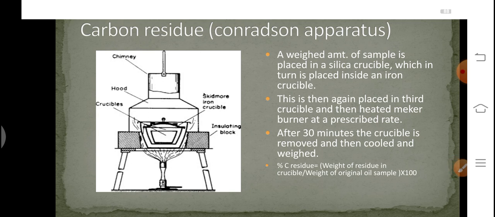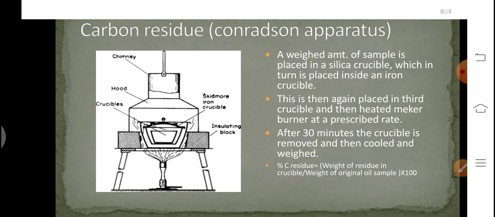So the percentage of carbon residue can be calculated by the formula: weight of residue present in the crucible after 30 minutes, upon total weight of original sample which we have taken for this purpose, into 100. So carbon residue should not be high. A good fuel should not leave residual carbon after its significant usage, because it tends to fill the space between the metal joints, and hence it jams or chokes the moving or sliding surfaces. So a good lubricant should have a low carbon residue value.